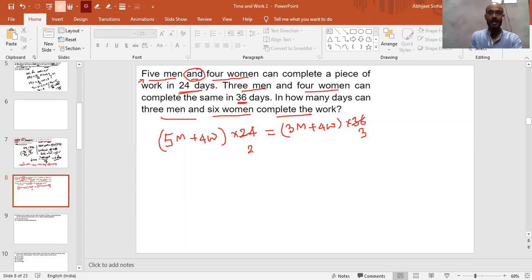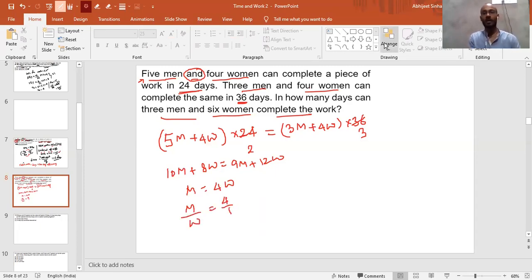So now let's say this is 10 times of m plus 8 times of w is equal to 9 times of m plus 12 times of w, right? Take this 9 times of m this side, you will get m, and 8 times of w that side, you will get 4 times of w, and we got the efficiency of man and women as 4:1, right?